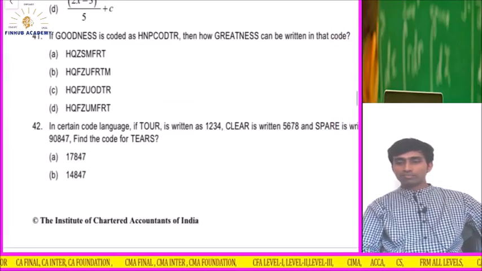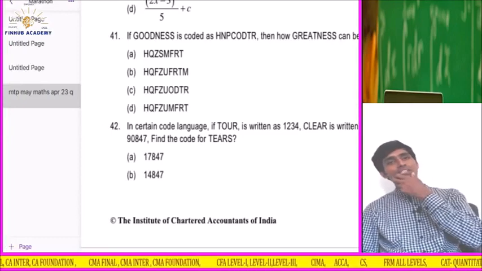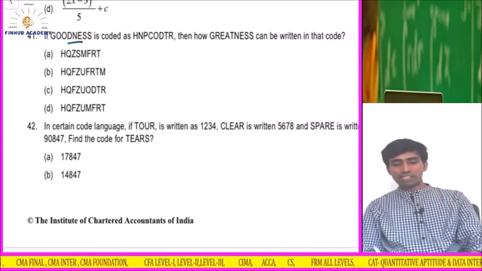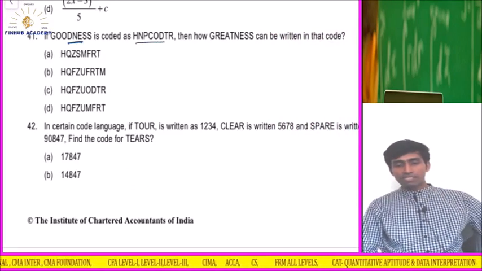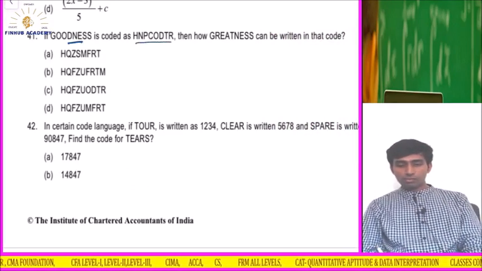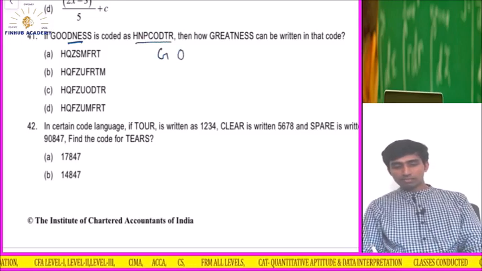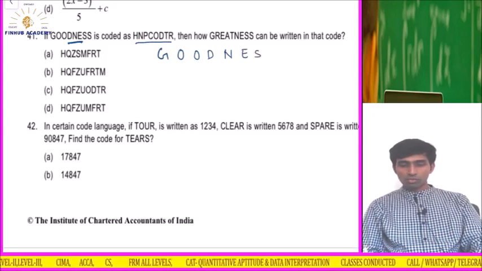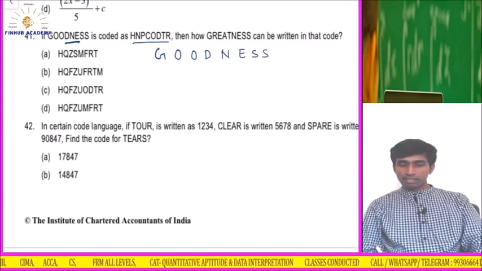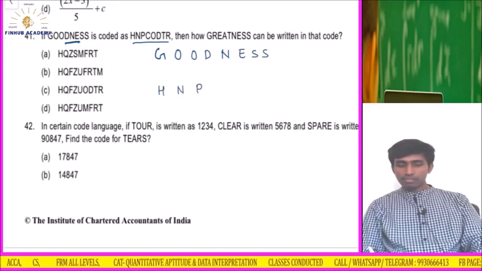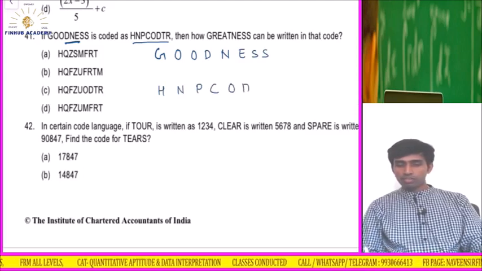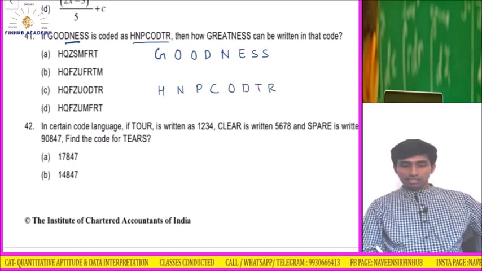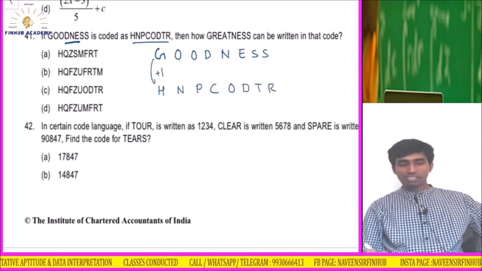Okay, so the LR part and the statistics part were remaining, so let's complete that. If the word is coded as HNPCODTR, so if you check this word, what is the coding? Okay, if you check this now, G plus 1 alphabet is GH.